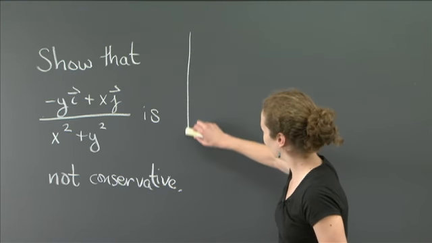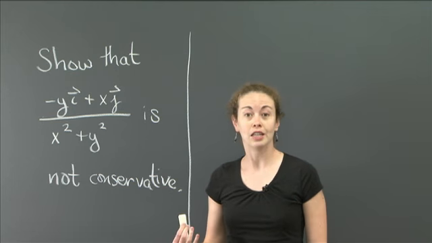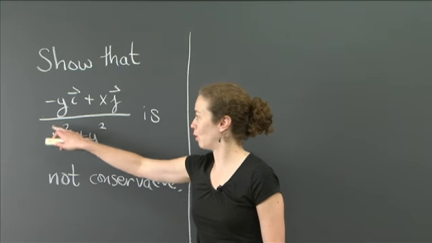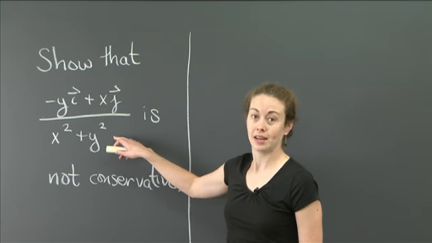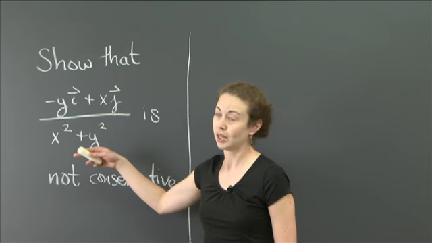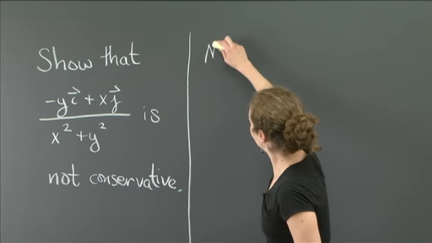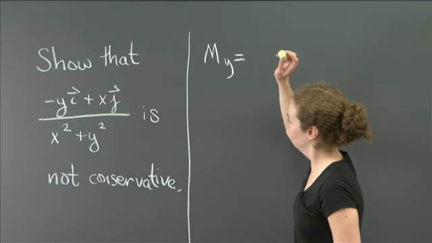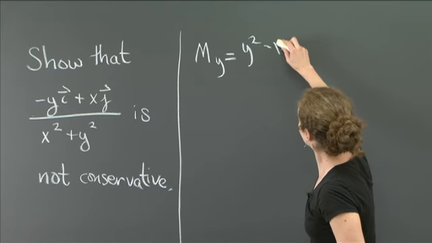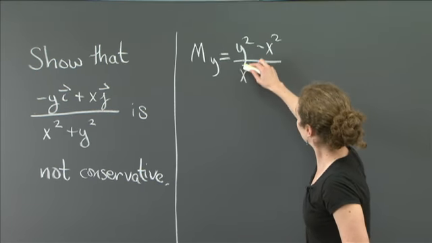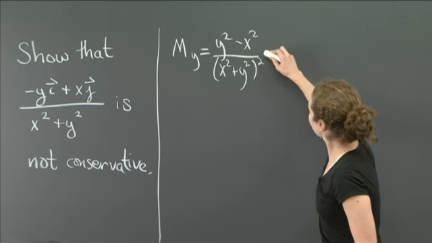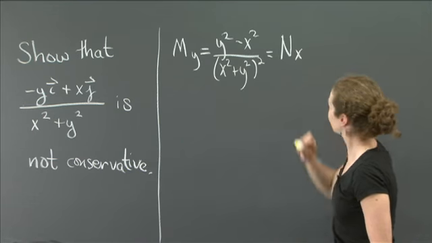So the first thing I would imagine you tried is you looked at M sub y and N sub x. So M in this case is negative y over x squared plus y squared, and N in this case is x divided by x squared plus y squared. So if you work that out, you probably did, or maybe you didn't, and I'll just show you. M sub y, let me just double check, is y squared minus x squared over x squared plus y squared, I think with an extra squared on it, yep. And that's also equal to N sub x, right?